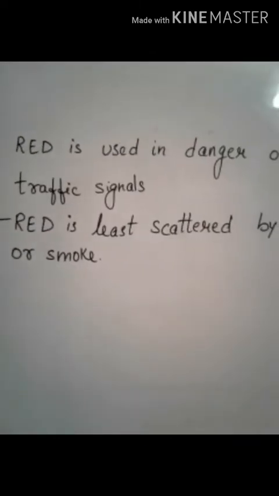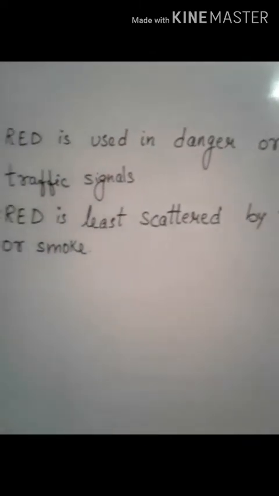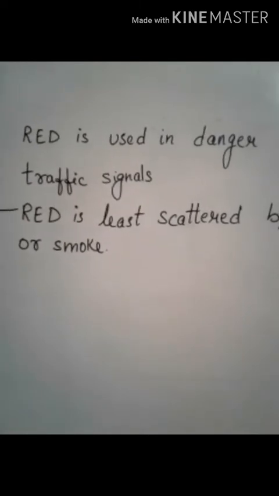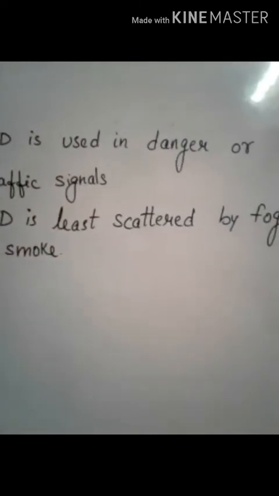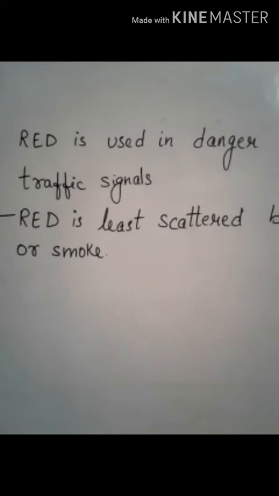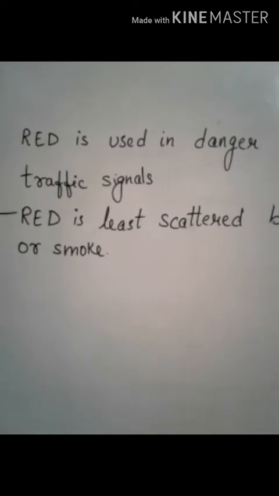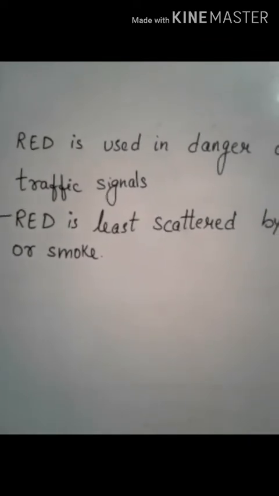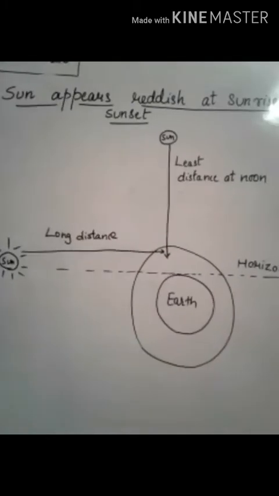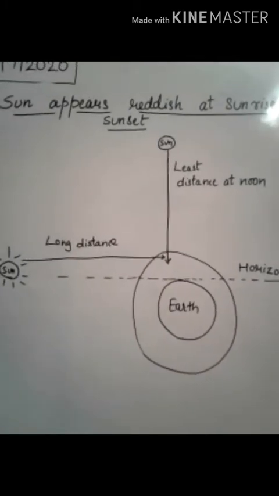This is the reason why red is used in danger signals or traffic signals, because red is least scattered by fog or smoke, and because of its least tendency to scatter, it is used in danger signals.